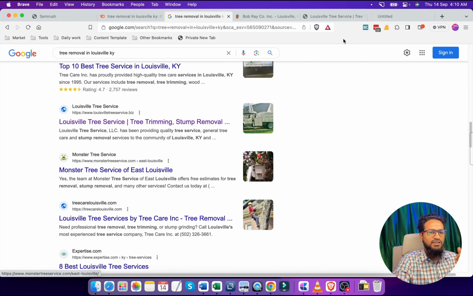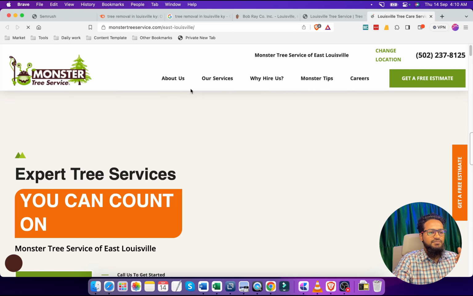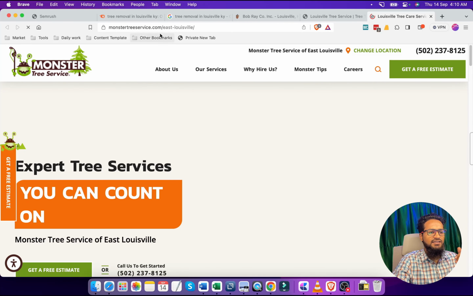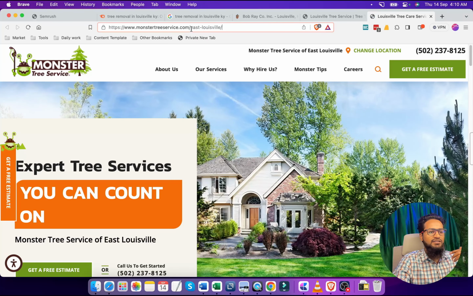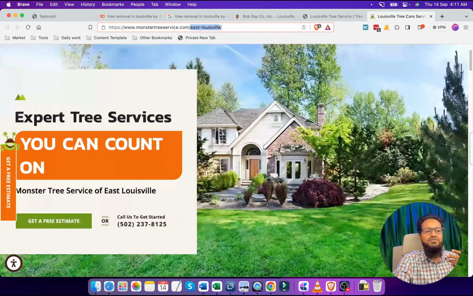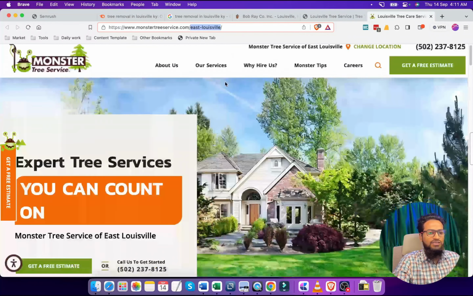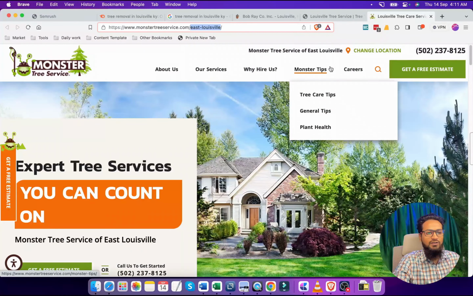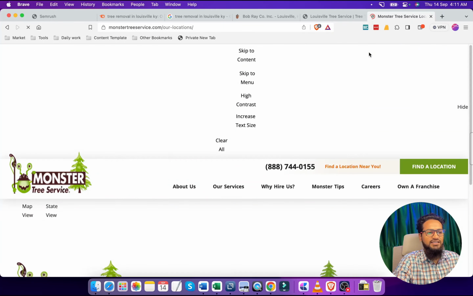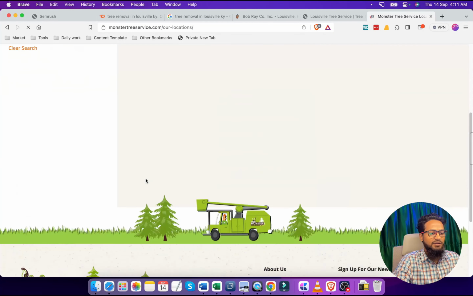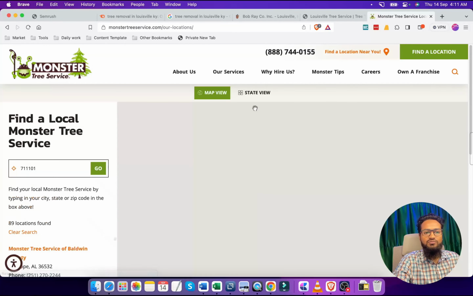We can see this site also. Here you can see this site is maybe targeting different types of cities. You can see the homepage is not ranking for this particular query. It means they might be targeting different cities also. If we scroll down and see what those cities are, we can see the change location option. It means they might be targeting different cities also, right?